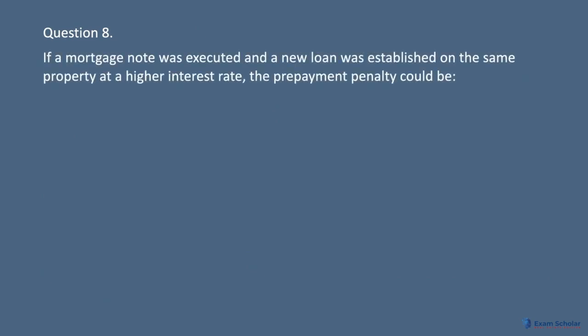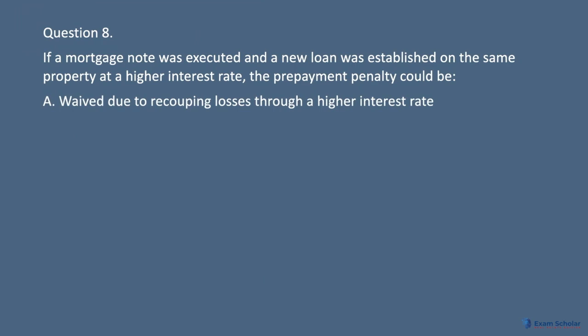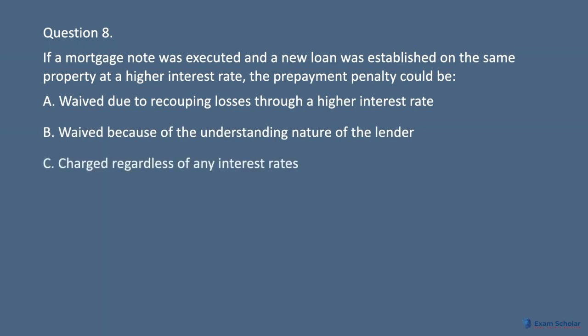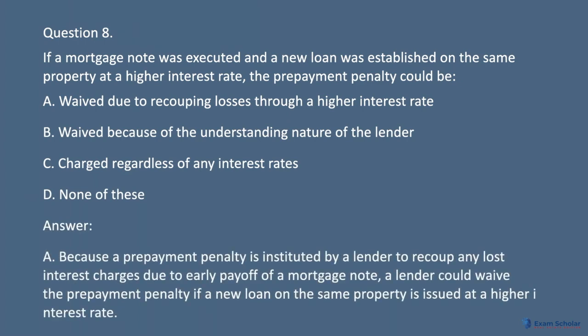Question 8. If a mortgage note was executed and a new loan was established on the same property at a higher interest rate, the prepayment penalty could be A. Waived due to recouping losses through a higher interest rate. B. Waived because of the understanding nature of the lender. C. Charged regardless of any interest rates. D. None of these. Answer: A. Because a prepayment penalty is instituted by a lender to recoup any lost interest charges due to early payoff of a mortgage note, a lender could waive the prepayment penalty if a new loan on the same property is issued at a higher interest rate.